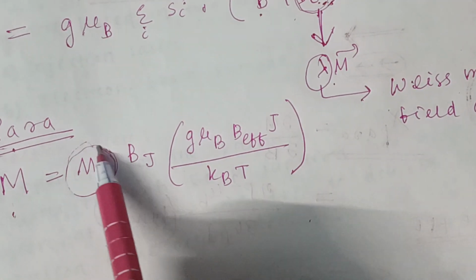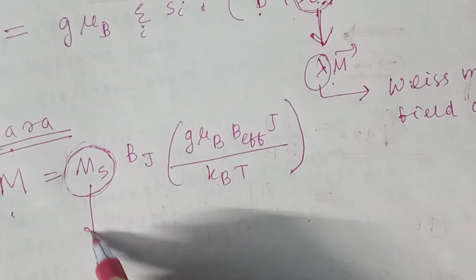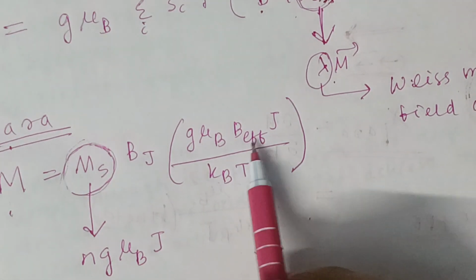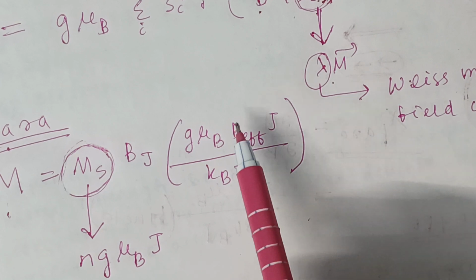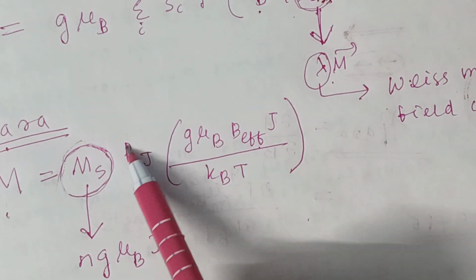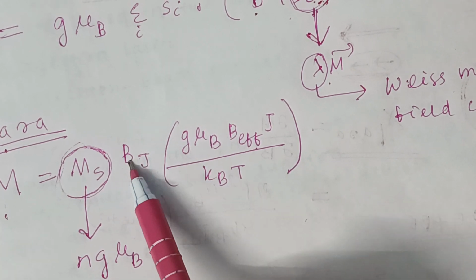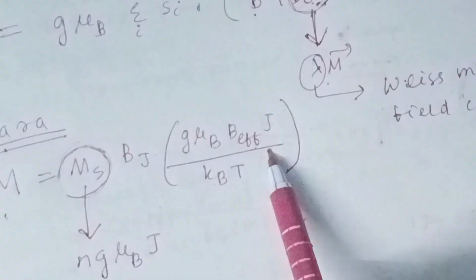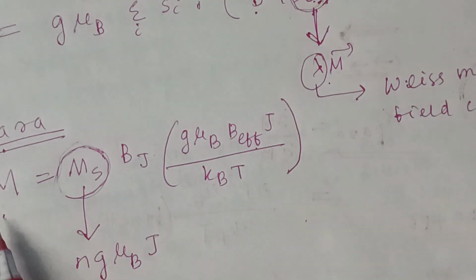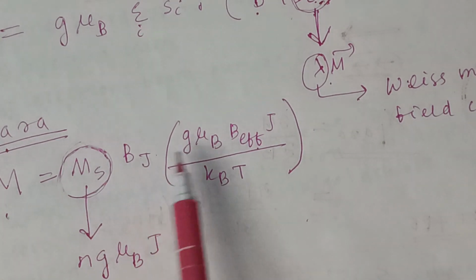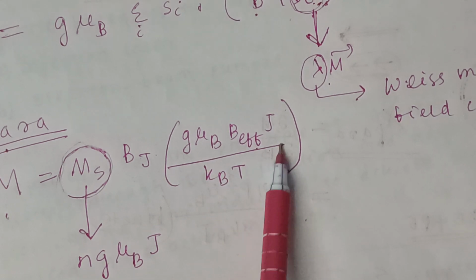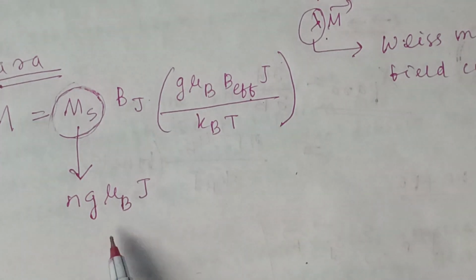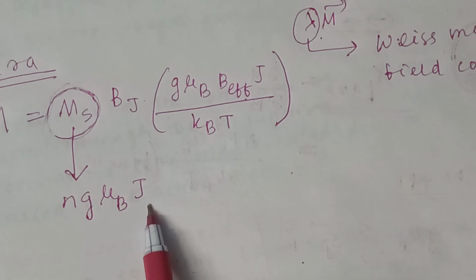M_s is known as the saturation magnetization, and its value is n g mu_B J. B_J is the Brillouin function, and the whole thing g mu_B B effective J over k_B T represents the x quantity.